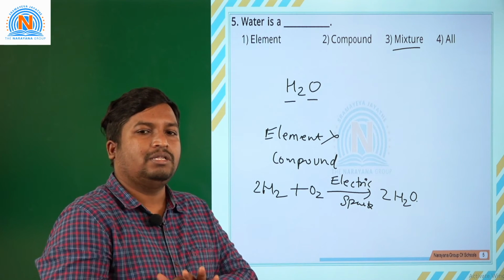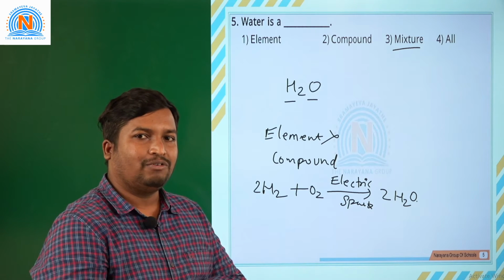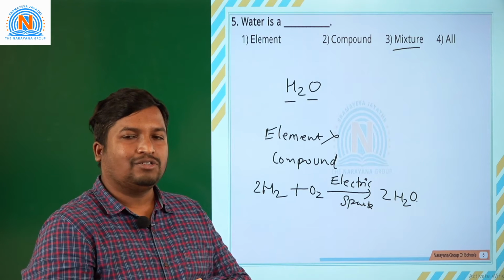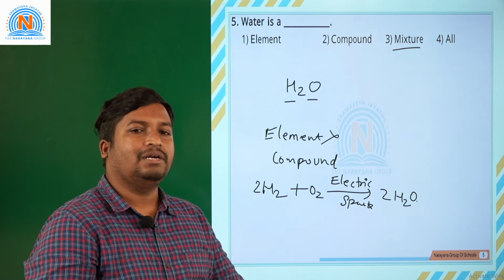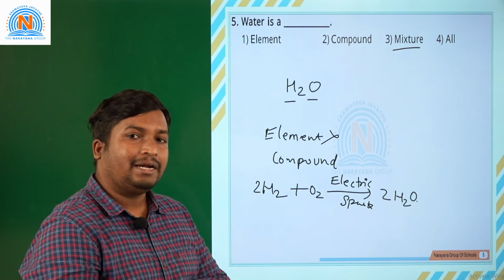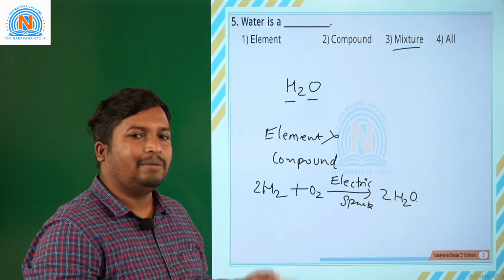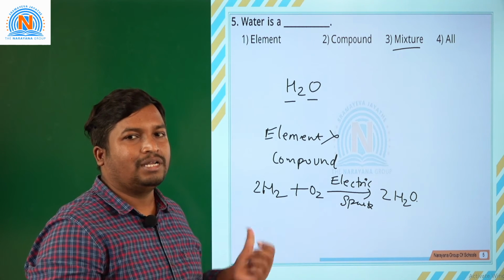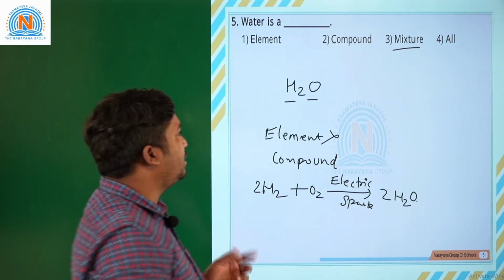Then why do all the hydrogen molecules not combine with all the oxygen molecules and form water? This reaction is very slow and not possible under normal conditions. Only during lightning or thunderstorms, due to the electric spark produced, the hydrogen gas and oxygen gas may combine and form water. Otherwise the reaction is not an easy task. So therefore it is a compound.